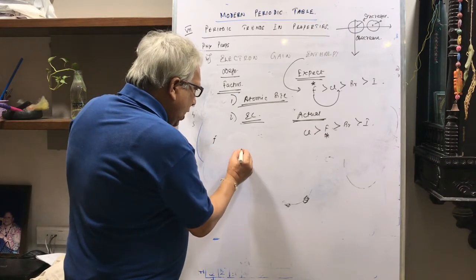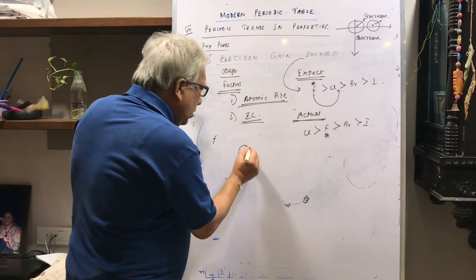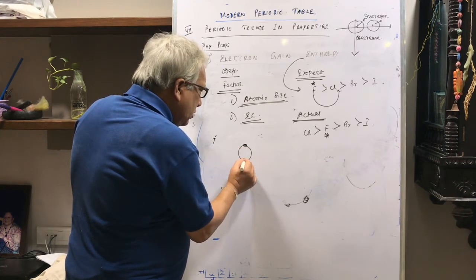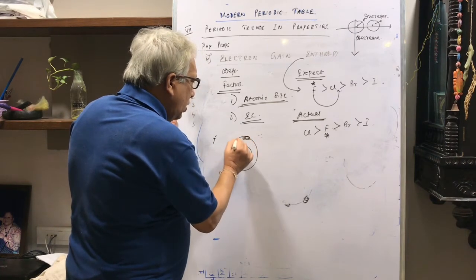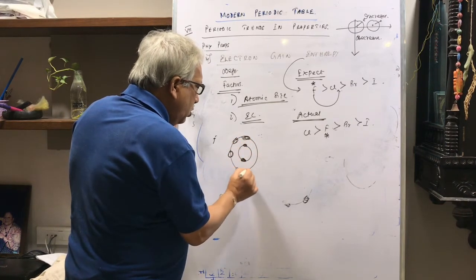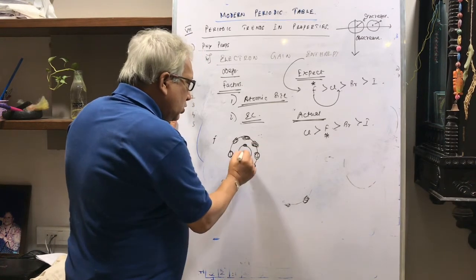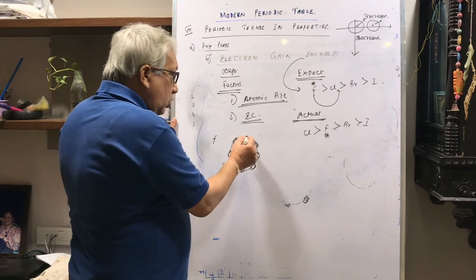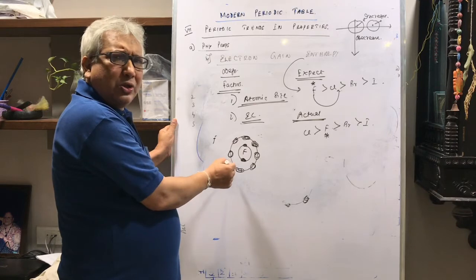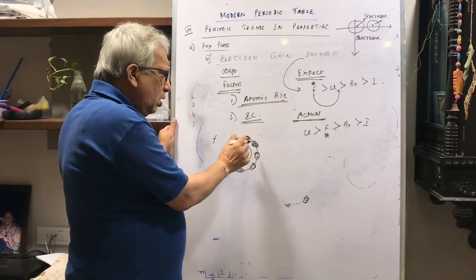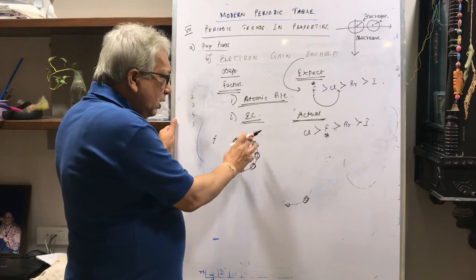Now, I will tell you what happens in case of fluorine. This is the atom of fluorine. In the first shell, there are 2 electrons. I will show it in form of cloud. In the second shell, there are 7: 1, 2, 3, 4, 5, 6, 7. So, children, you must understand that in case of fluorine, the second shell is the outermost shell, and in that second shell, there are already 7 electrons. So, in that small second shell, there are 7 electrons.